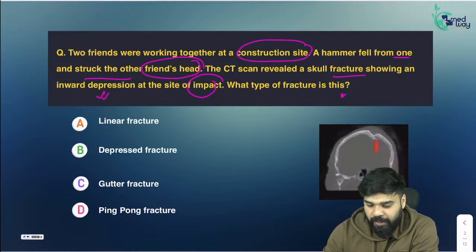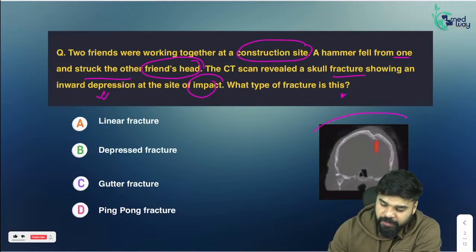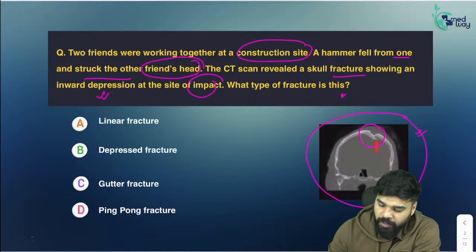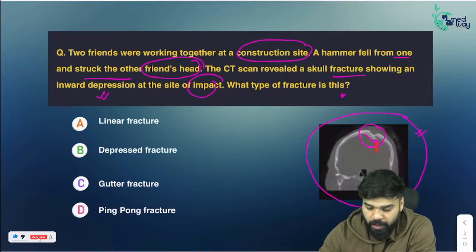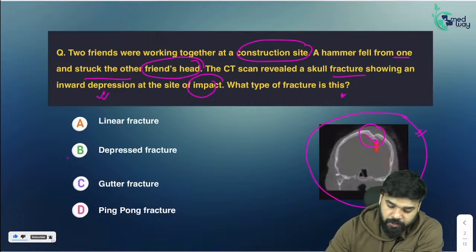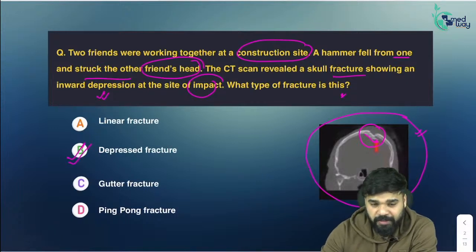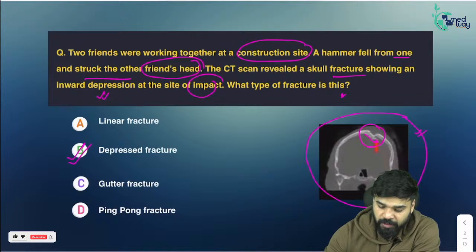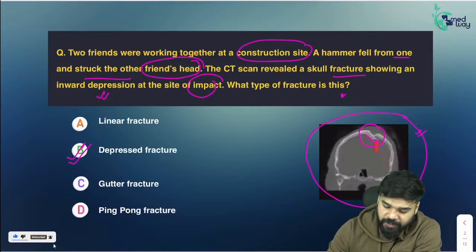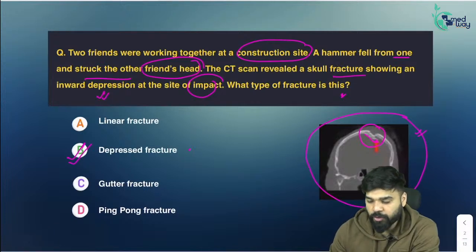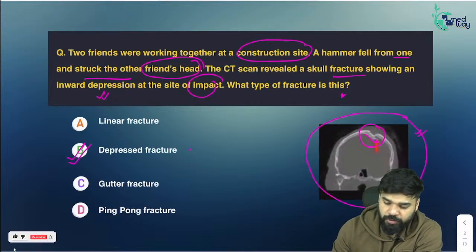The answer is in the question itself. You also have a CT image, something like this, and there is a fracture over here and the fragment is going down. So the answer to this question is a depressed fracture. As you can see in the CT image also, it's a depressed fracture. There should not be any doubt in this question. It's a clear cut question.